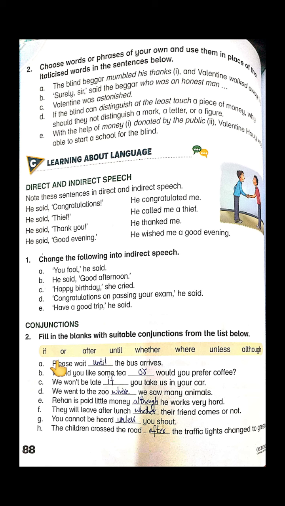Lesson number 8, A Flash of Light. We have read this lesson and we also have done the question answers of this lesson, right? Students, on page 88 there is an exercise about conjunctions. Can you see it?